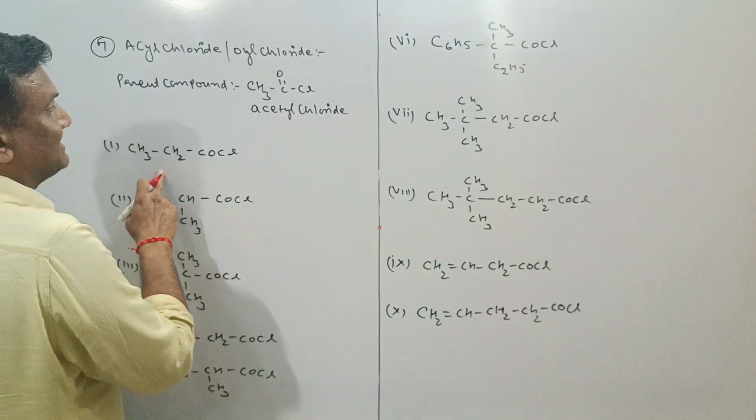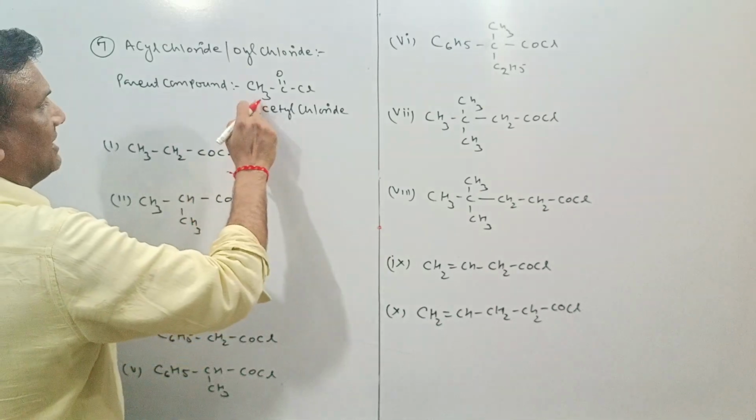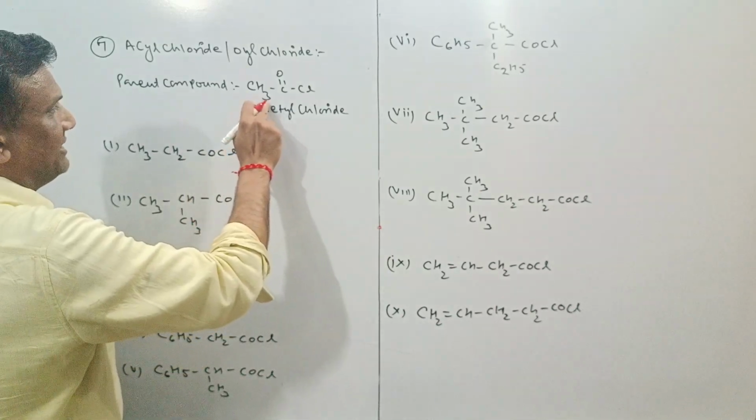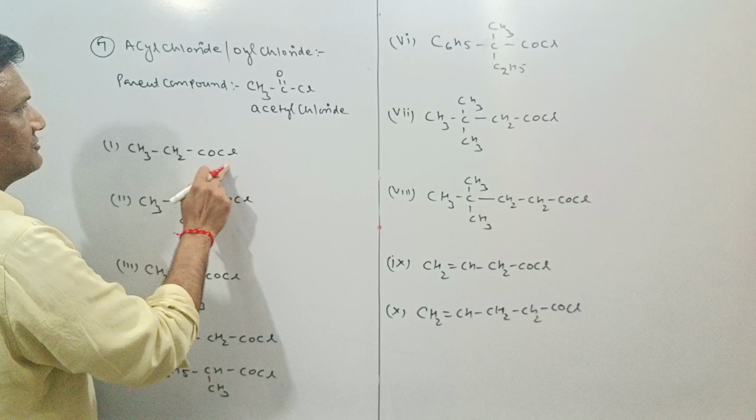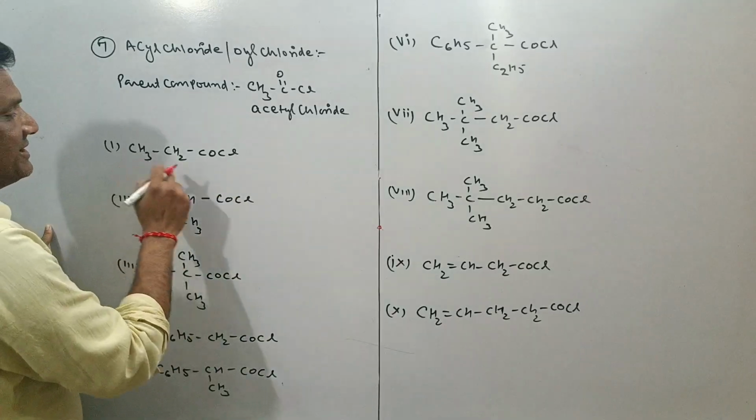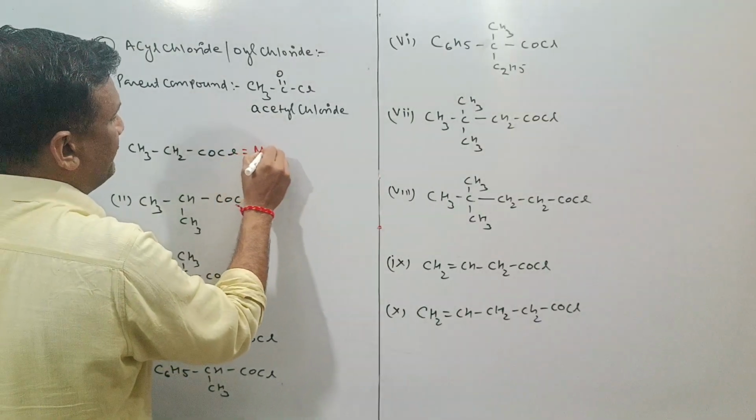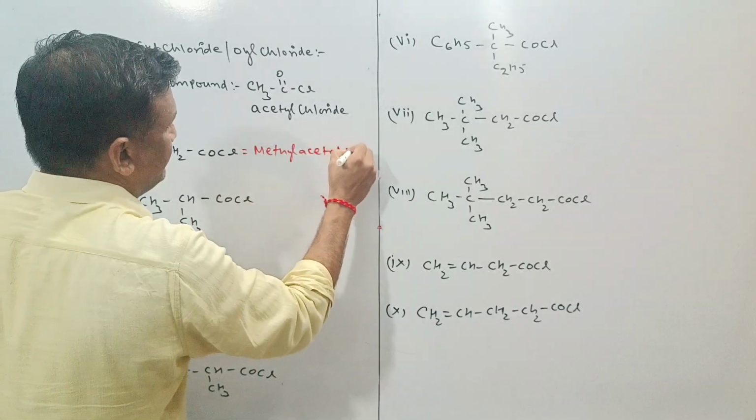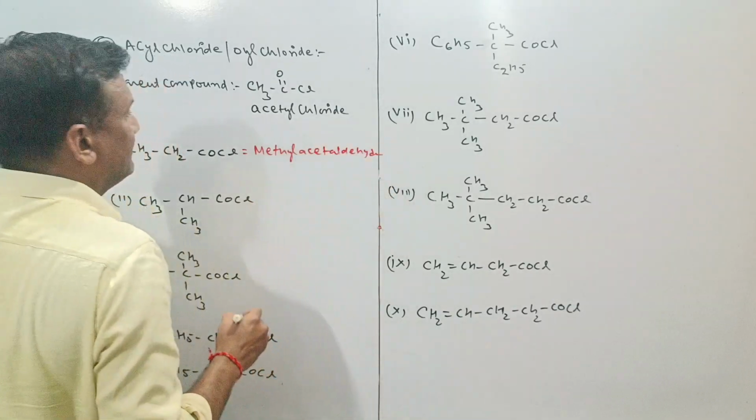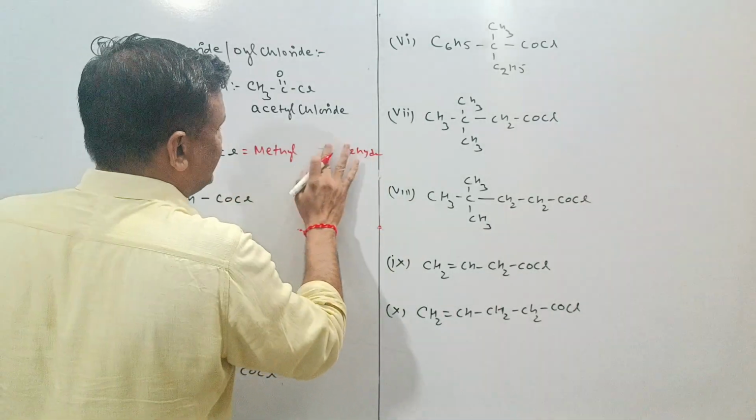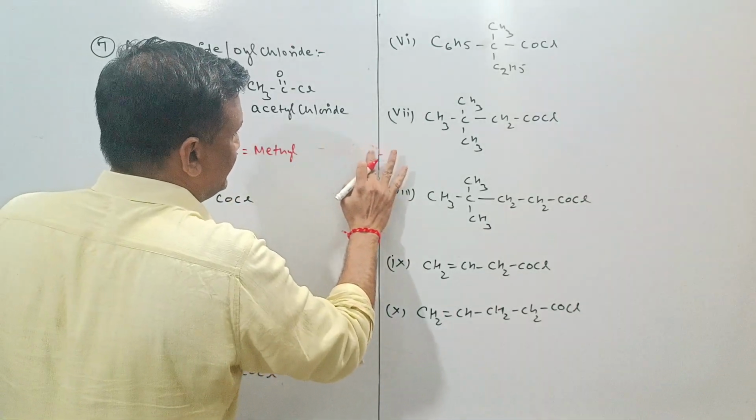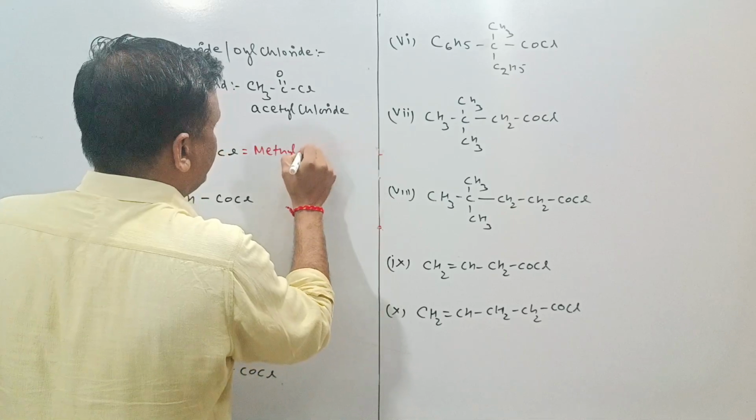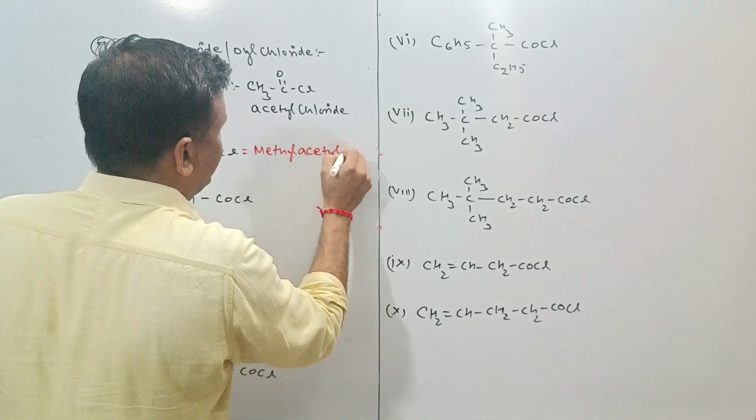We'll go with the first example. After removal of the hydrogen from here, it will be CH2COCl. So this is the acetyl chloride and this is the methyl. So the name of the compound will be methyl acetyl chloride. Methyl acetyl chloride.